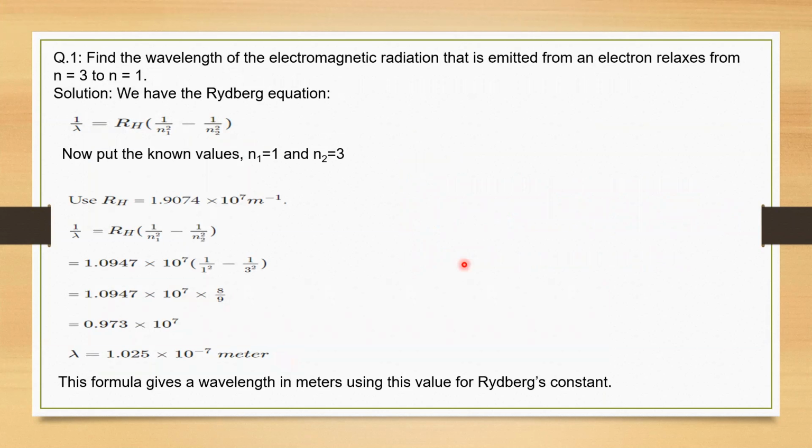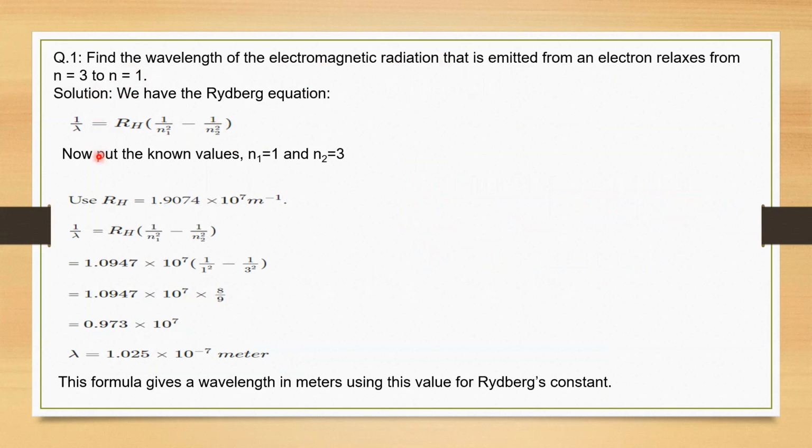Let's solve an example and understand this application of Rydberg's formula. Find the wavelength of the electromagnetic radiation that is emitted when an electron relaxes from n equals 3 to n equals 1.